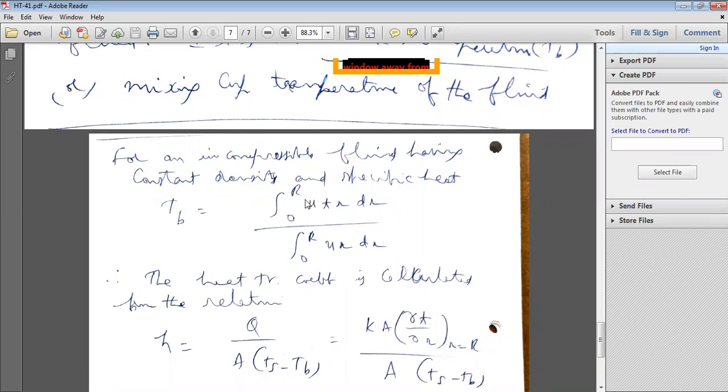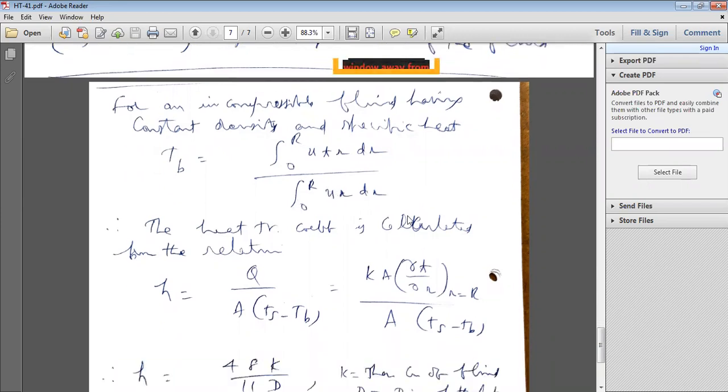The velocity distribution at any given location. T is the temperature distribution at any given location, and r is the radius of the tube. In the denominator, there is no temperature, only velocity into radius, U r dr. By using this concept, you can calculate T_b.